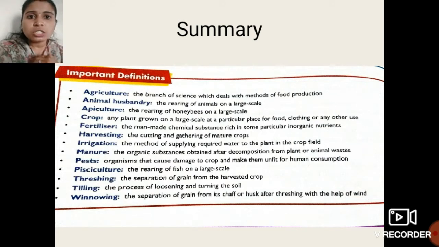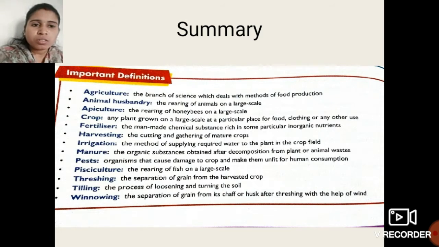The very short answer questions, short questions, and the long answer questions, I will dictate and you have to write them. Then I will provide you the notes, and you have to give the scan copy of your writing work. Before writing in the next session, just read what we have learned in this chapter and the terms we went through.